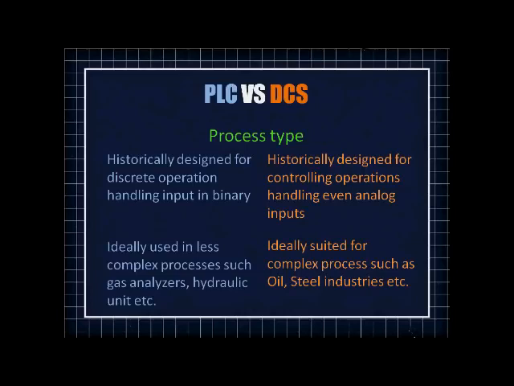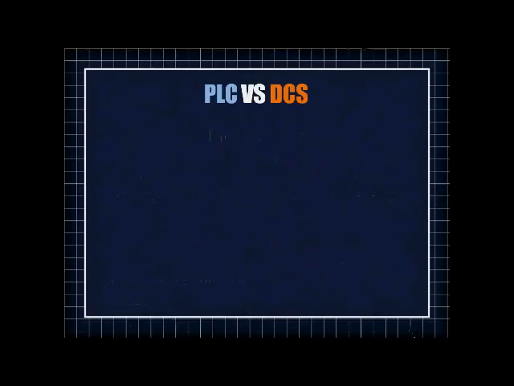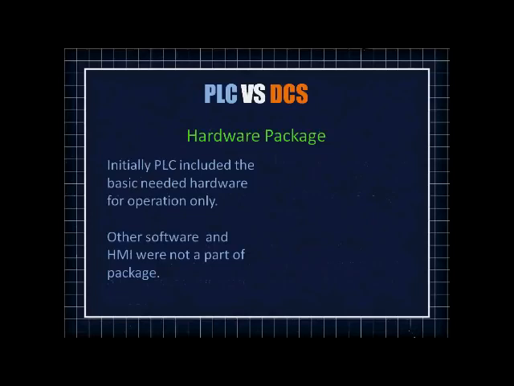Let's proceed. In terms of hardware package, initially when it was designed, PLC included only the basic needed hardware, all the hardware which is needed to complete the task assigned.